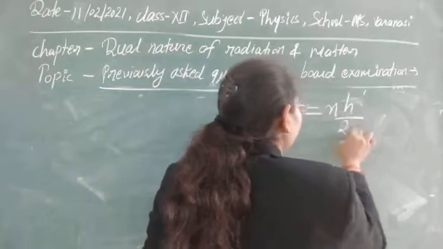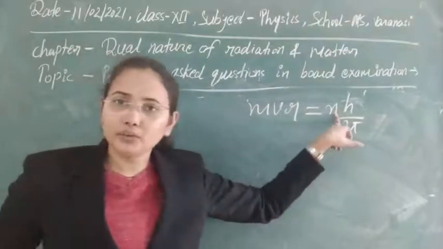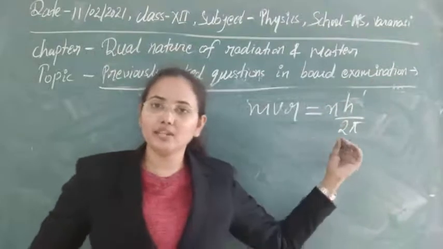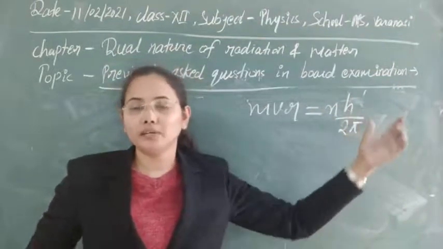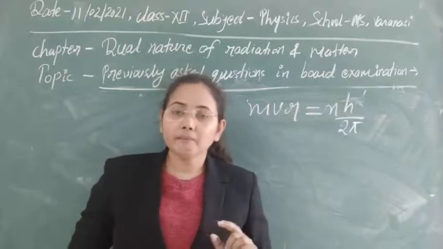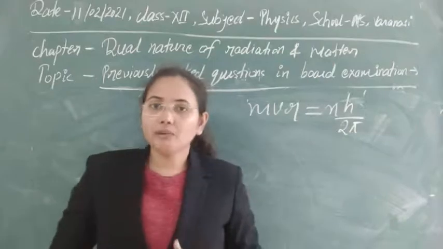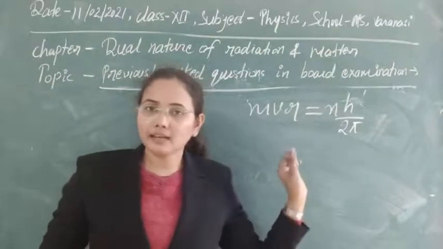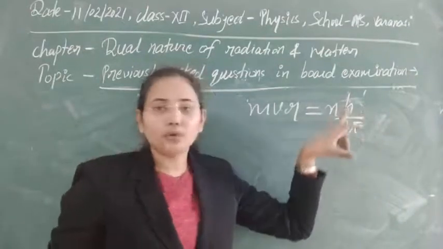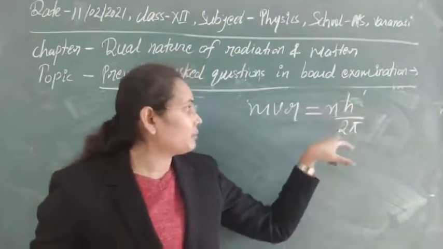So this is nh upon 2 pi, where n can have the value 1, 2, 3, 4 and so on. According to that we call it the first orbit, second orbit, third orbit and so on. The first orbit is the one for which the angular momentum of the electron is equal to h upon 2 pi. The second orbit will be at 2h upon 2 pi.